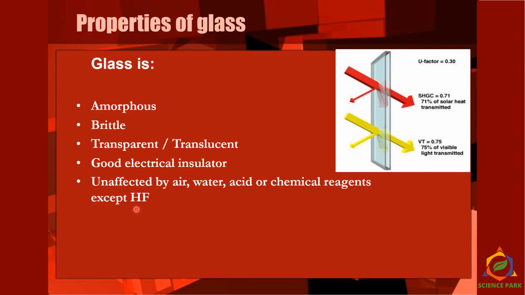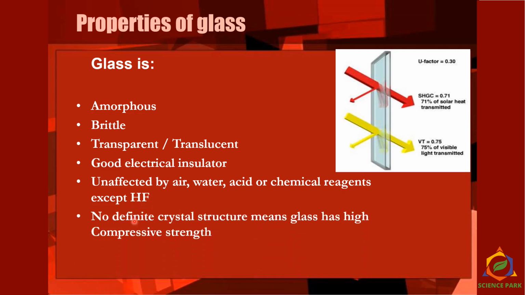So HF, hydrogen fluoride, is a very acidic material. The size of this molecule is very small, so it can penetrate through your skin. It dissolves the glass immediately. Very dangerous chemical, HF. Glass has no definite crystal structure, which means glass has high compressive strength. It can be compressed very well and can absorb and transmit and reflect light, right?